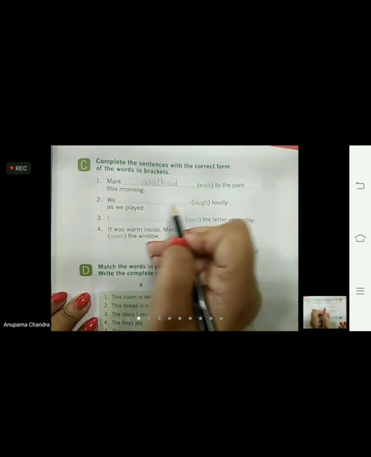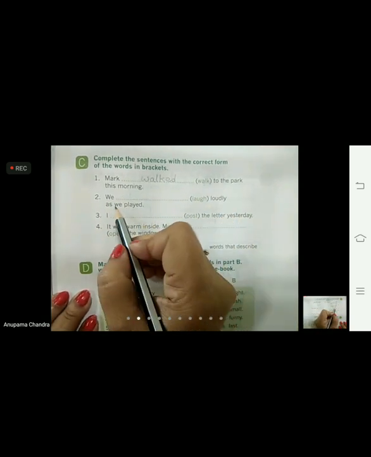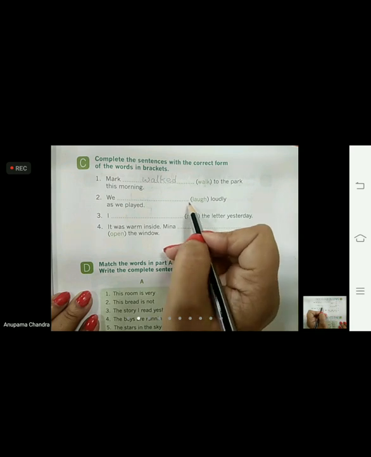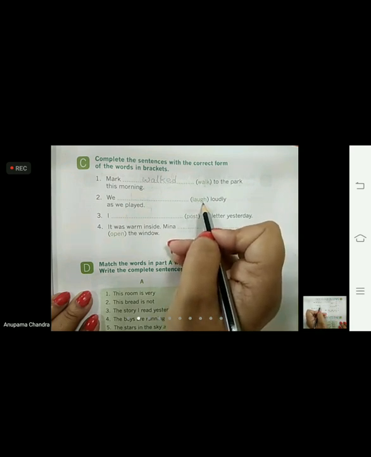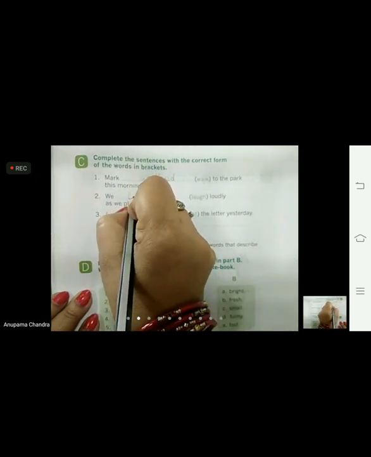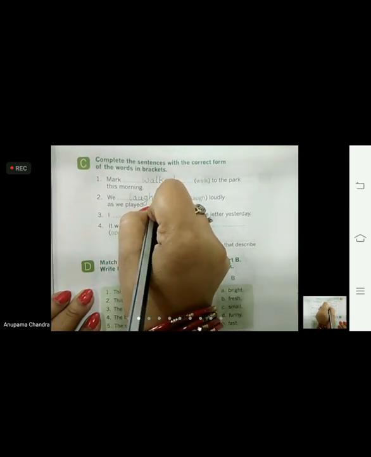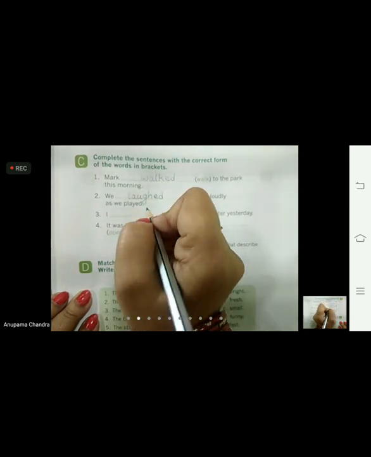Let's see the second one. We dash loudly as we played. What is written in the bracket? L-A-U-G-H, laugh. We have to make the past tense form by adding ED to this word, and we are going to write here L-A-U-G-H-E-D, laughed.